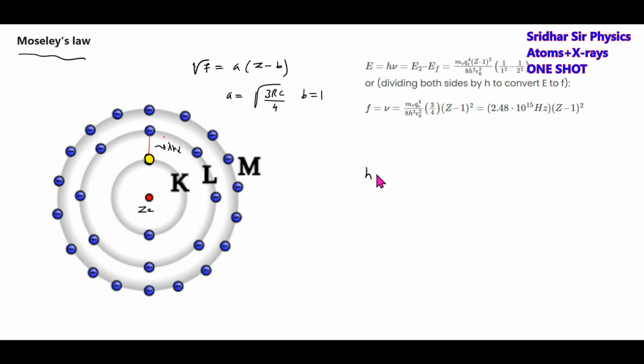Similarly, h nu K beta should be equal to mass of electron, charge of electron, over 8 h square epsilon naught square, times Z minus. When the electron makes a transition here, what is the net charge it will see? It will see Z minus 9, whole square, and it will make the transition 1 minus 1 over 3 square. Like this, solve for nu K beta.